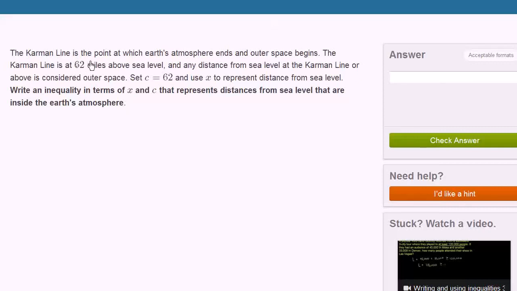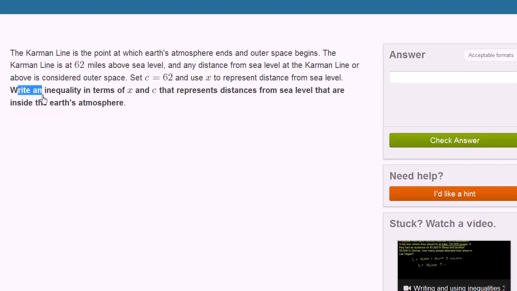The Kármán line is the point at which the Earth's atmosphere ends and outer space begins. The Kármán line is at 62 miles above sea level, and any distance from sea level at the Kármán line or above is considered outer space. Set c equals 62 and use x to represent distance from sea level.